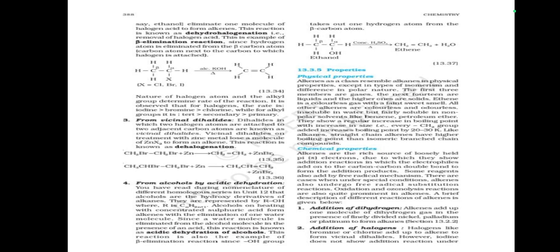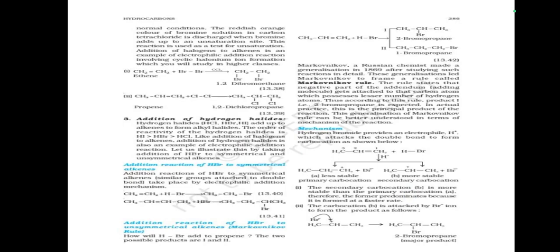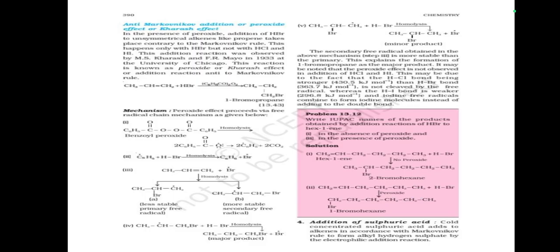Properties, physical properties, chemical properties: addition of dihydrogen, addition of halogens, addition of hydrogen halides, addition reaction of HBr to symmetrical alkenes, addition reaction of HBr to unsymmetrical alkenes, Markovnikov rule, mechanism, anti-Markovnikov addition and peroxide effect or Kharash effect,